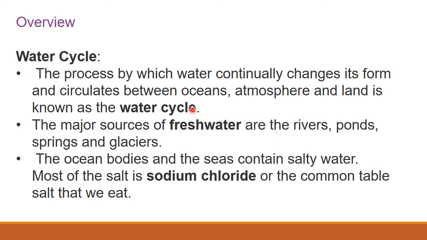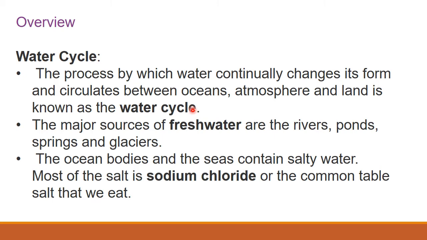This circulation is called the water cycle. First from the ocean it evaporates and reaches the clouds, the atmosphere. Then it condenses and falls back as rain to the land. So this circulation is called the water cycle.